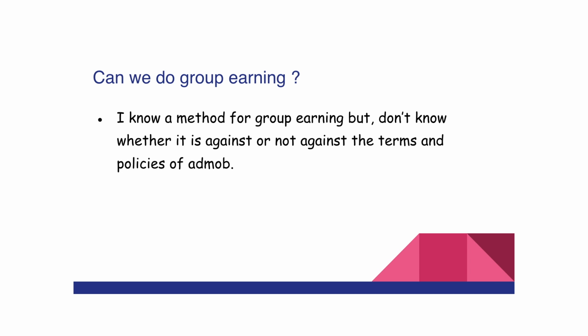You have to simply ask another person to create an ad unit ID, and after he creates an ad unit ID, you should add an ad in your mobile app and set the ad unit ID of that person, and that's simple, and hence all the money that is gained with that ad unit ID will be going to his account. But I don't know whether it is legal by Google AdMob or not.